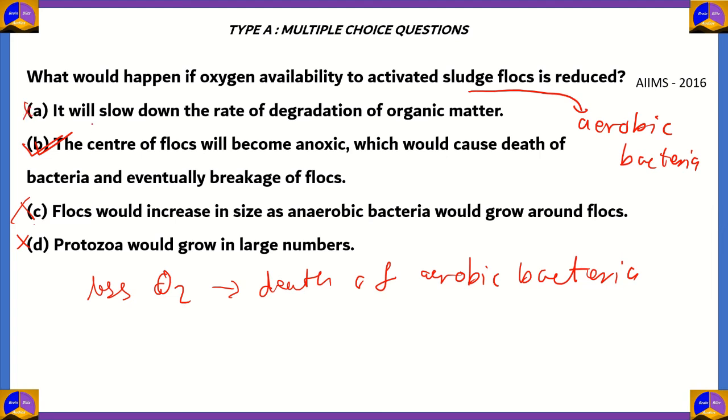So option B, the center of flocs will become anoxic, which would cause death of bacteria and eventually the breakage of flocs, is the correct option to the question, what would happen if oxygen availability to activated sludge flocs is reduced. So if you don't have oxygen appropriately, then those flocs will eventually die and break up, which will result in no functioning of the waste management system.